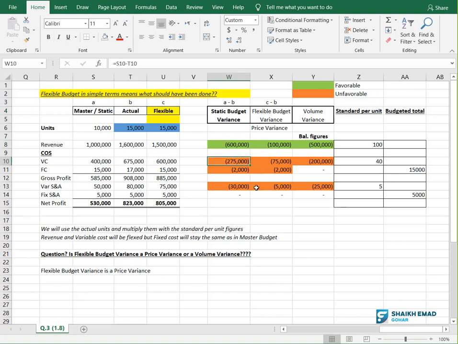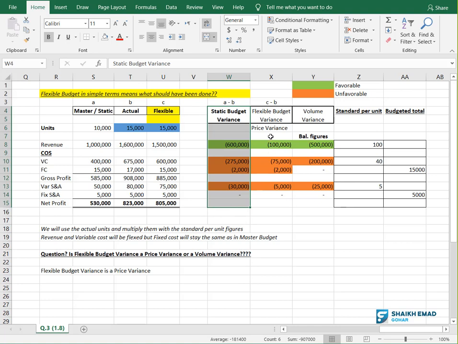Now see the variable cost variance. It is 275,000, not good. Why not good? Because we have spent more money. We budgeted that we will spend 400,000, but actually we have spent how much? 675,000. So this is not good, more cost. Similarly for fixed cost, we have incurred 2,000 more. Similarly for variable selling and admin, we incurred 30,000 more. See here, 50, 80, 30,000 more. But fixed selling and admin is the same, so nil. So this is your static budget variance. Okay, I hope it's clear with everyone.